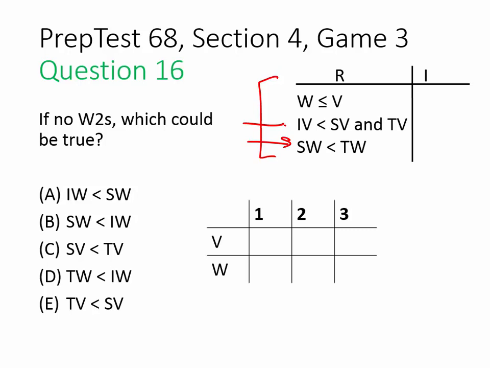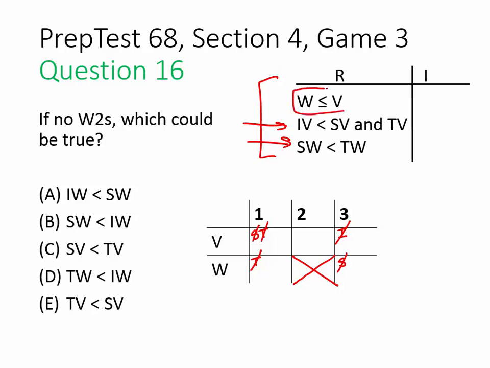These two rules have already revealed to us that IV cannot be 3 and S and TV cannot be 1. SW cannot be 3 and TW cannot be 1. This problem also tells us that nothing is assigned to the W2 box. So let's see what we can fill in.